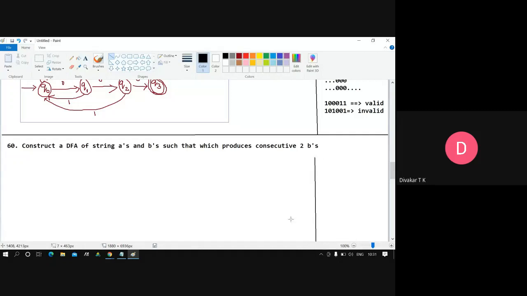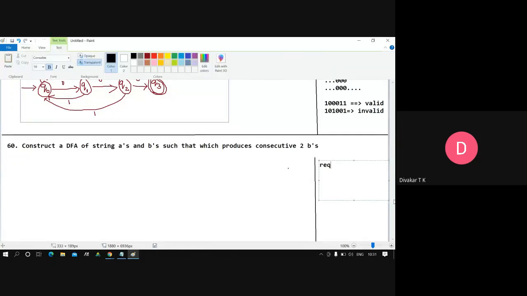Yes, we'll see what the requirement part is here. The requirement is exactly 2 B's. Exactly 2 B's we want here. So that's what we are writing.